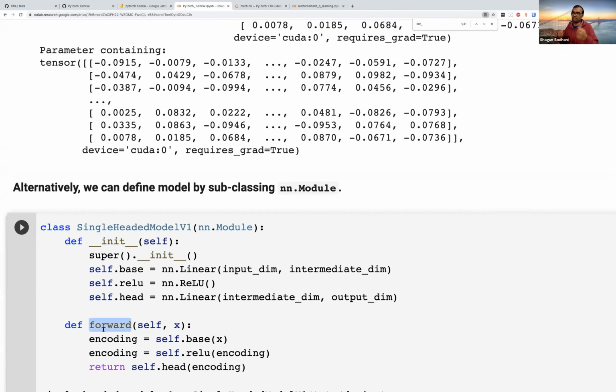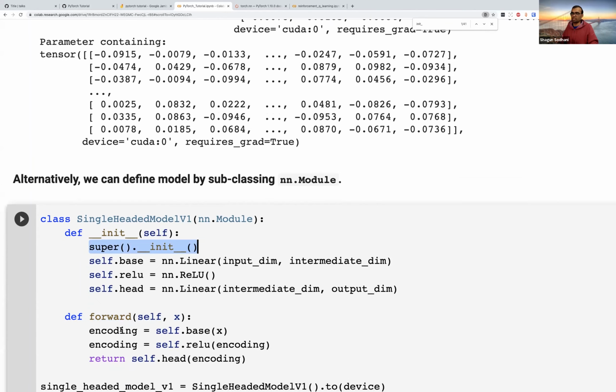The forward function is basically what your neural network is supposed to do. That's it. You do not have to worry about how to compute the gradients or anything else. You just have to define how the forward pass of the network should be done. And in the init function, the first thing that you have to call is super.init. So these are the 2 things you have to keep in mind: have an init function and call super.init as the first function call, and have a forward function which does what you want the system to do.